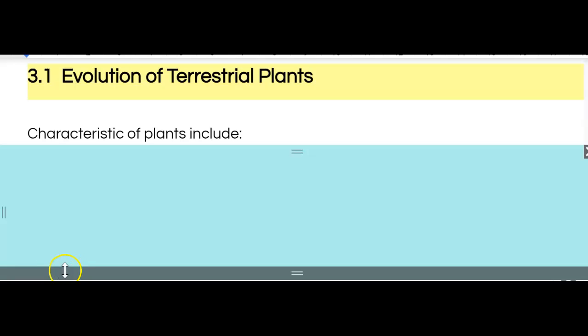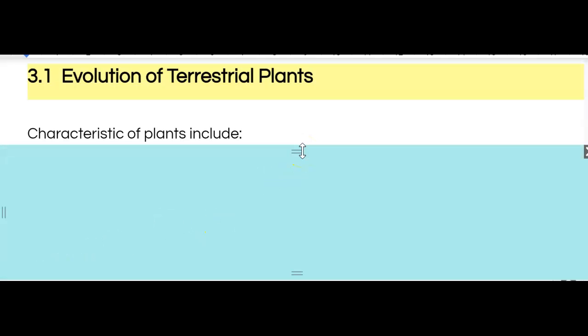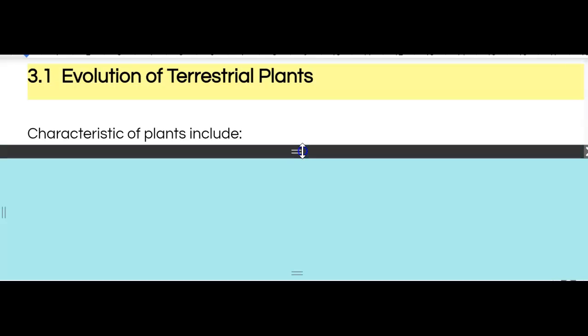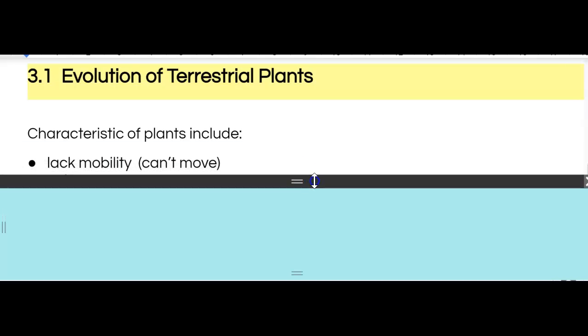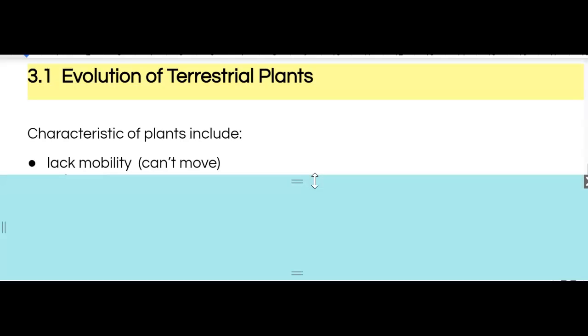So I'm going to take a look and share my list, and hopefully there are some overlaps between our two lists. The first one is that plants lack mobility. In yesterday's discussion around protists, we looked at several protists that could move either using their cilia, using a flagellum or multiple flagella, or even creating pseudopods, those false extensions of their cytoplasm.